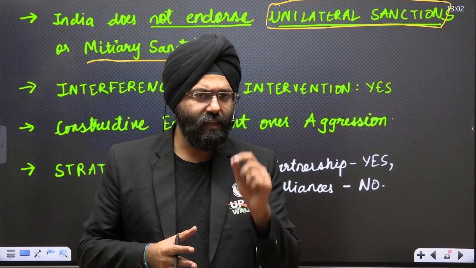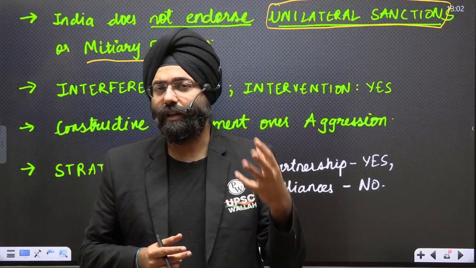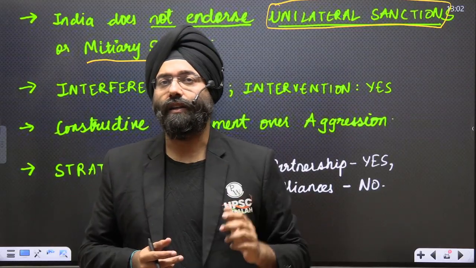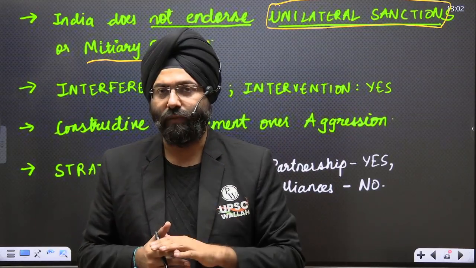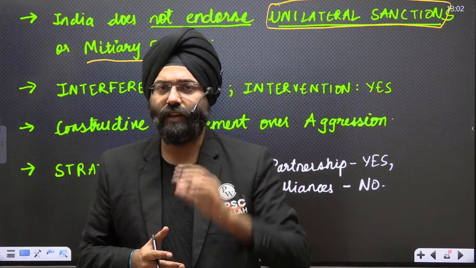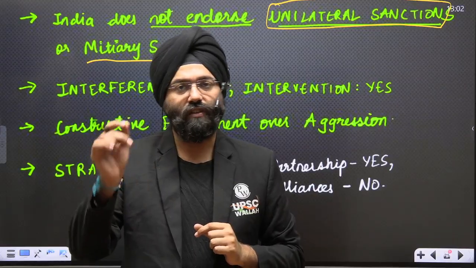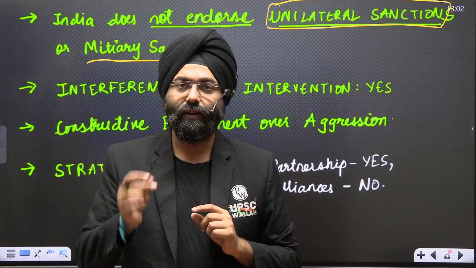Now, a unilateral sanction, unilateral meaning one particular country in a dominant position imposing sanctions on other nations without the consensus of other countries, is known as a unilateral sanction. When the US imposed the unilateral sanction on Russia, India said that we have our own strategic relations with Russia and we will carry on with them. That means this is again the concept of multi-alignment.